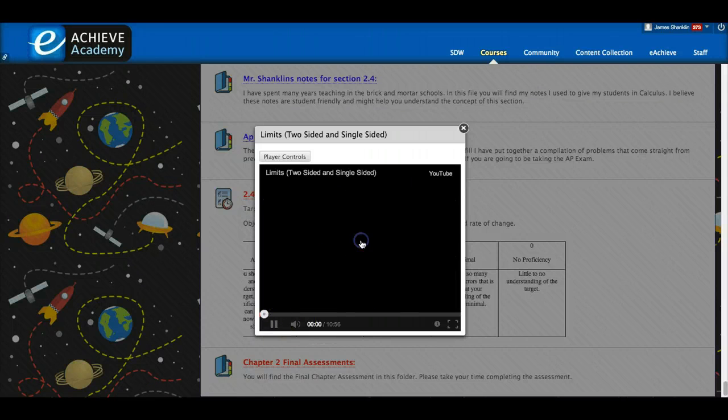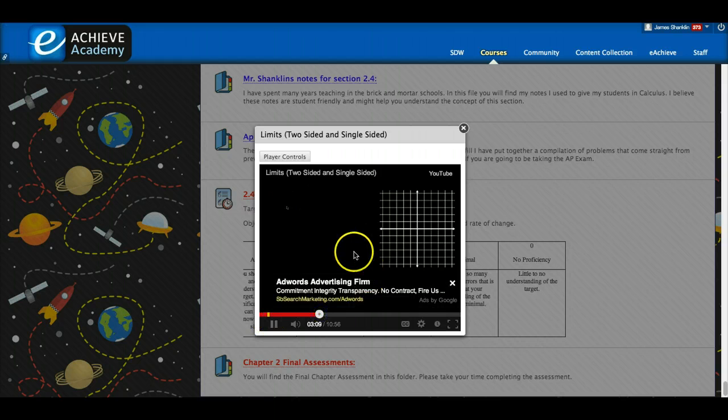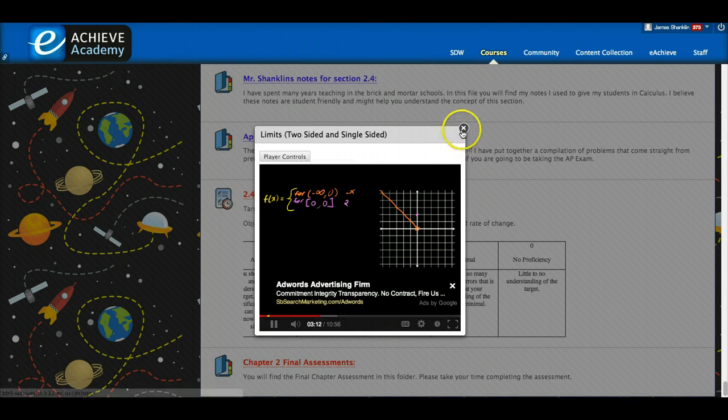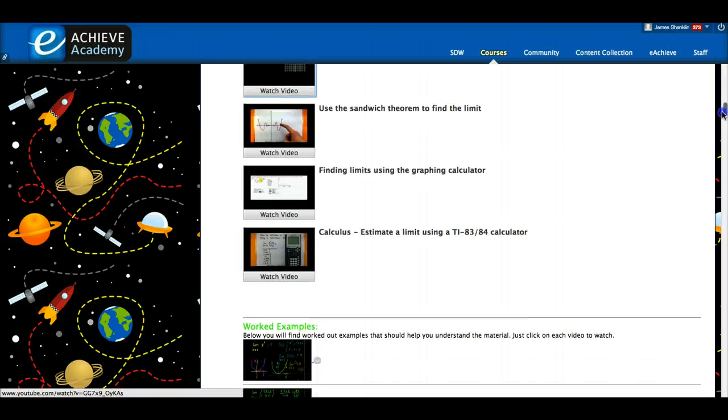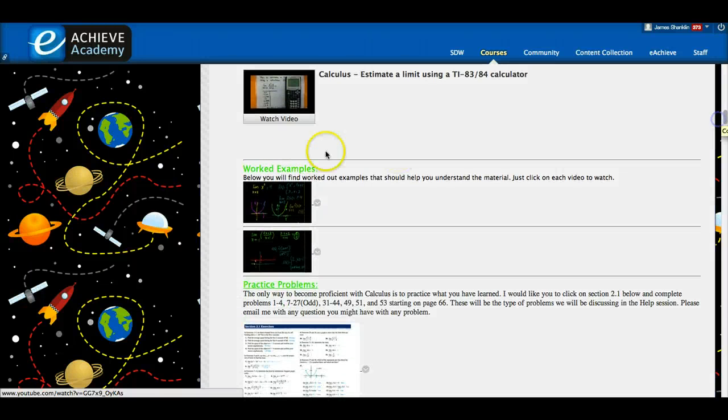And if we go ahead here, one and two-sided limits, and you watch the video, and we can go all the way out here. Let's take a function at the point 0, 2. And all of these videos correspond with the material that we're working on. Okay. Then if we go down here, there's some worked out examples if you wanted to look at those.